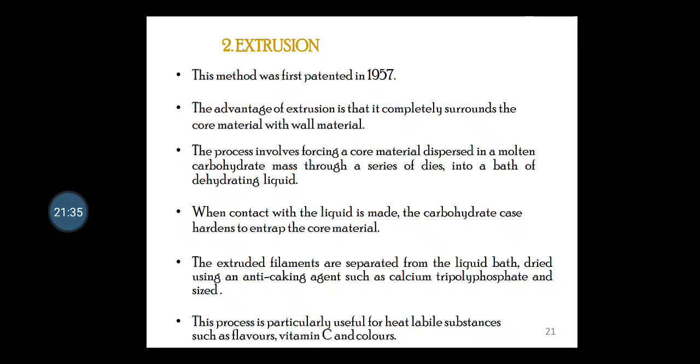This process is particularly useful for heat labile substances. This is very crucial, not to forget: the substances applicable for extrusion are such as flavors, vitamin C and some colors.